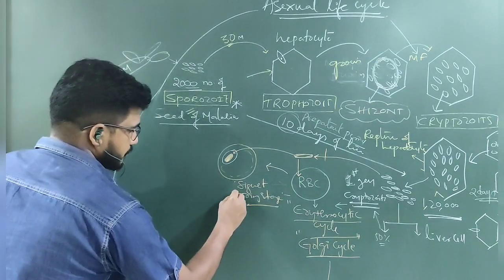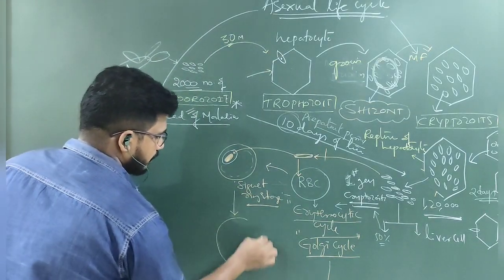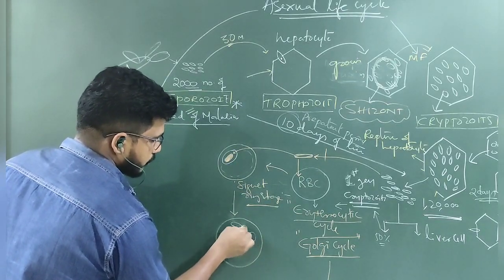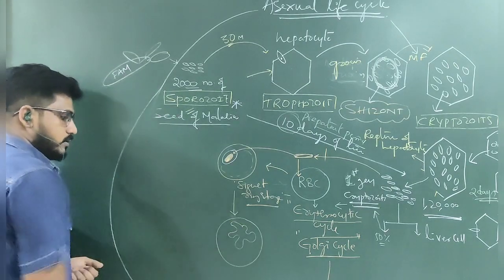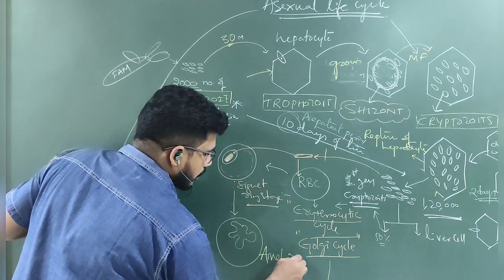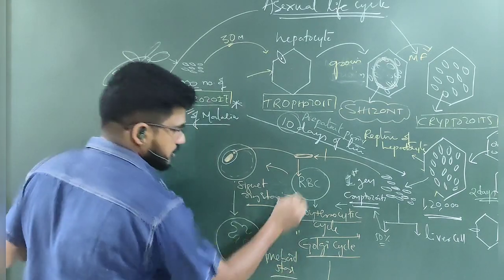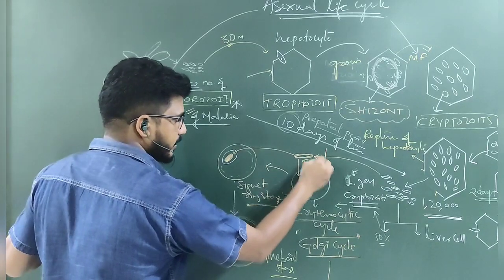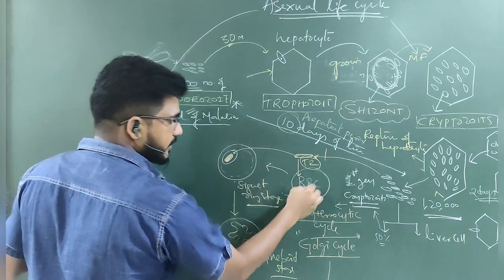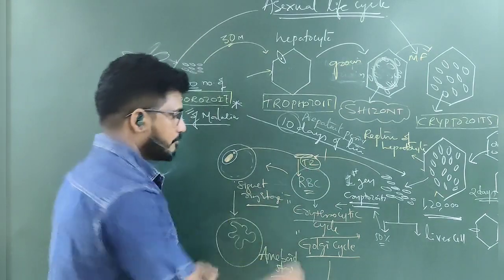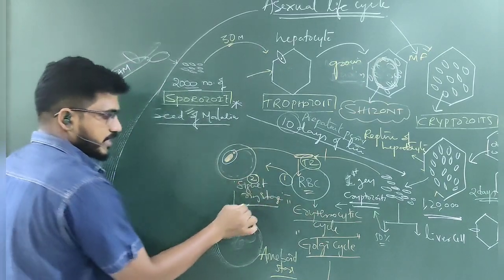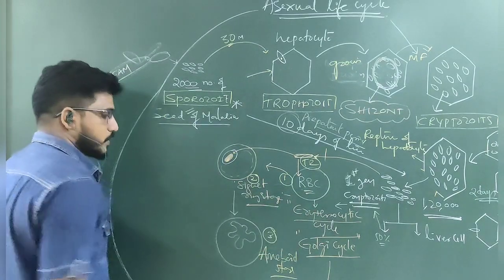After the signet ring stage, after eating the entire thing, it will increase its size and show movement while circulating inside the RBC. This is called the amoeboid stage. The first stage in the RBC is called trophozoite. Tropho means eating. Here also it is a trophozoite, but it was in the liver cell; this time it is in the RBC. After trophozoite, the signet ring stage. So that is the first stage in the erythrocytic cycle. This is the second stage in the erythrocytic cycle. This is the third stage in the erythrocytic cycle.